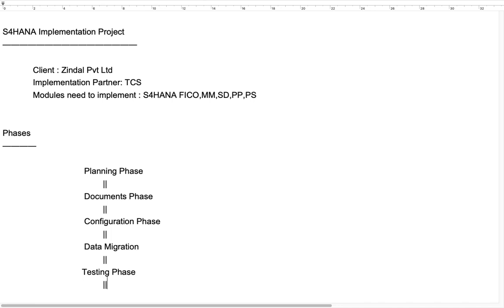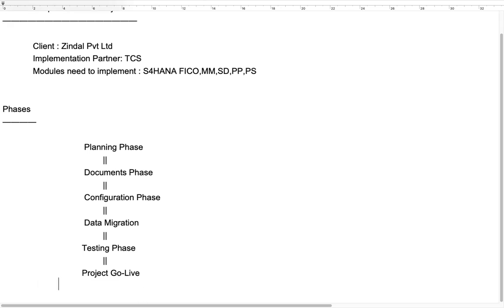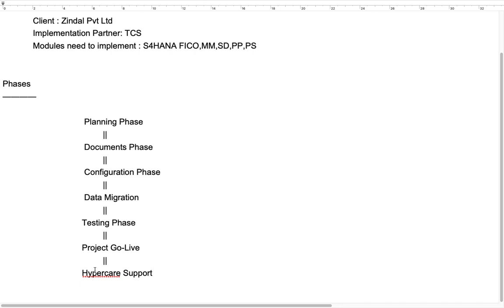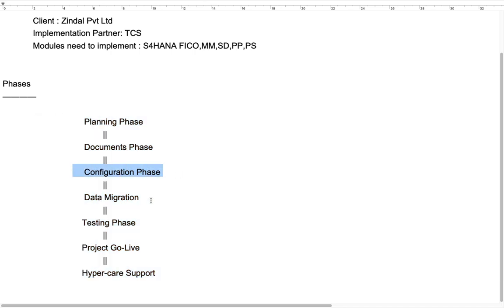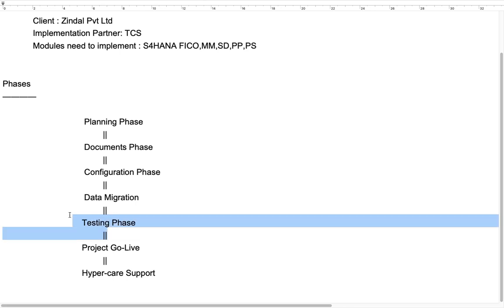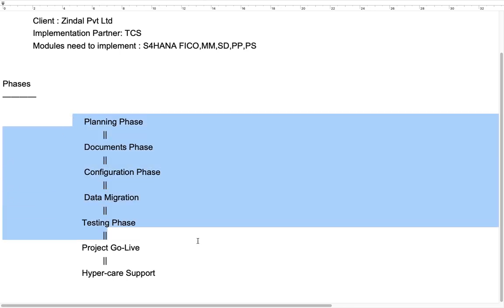Then project go live. Then hypercare support. See guys, so these are the phases we have. Okay, planning phase, document phase, configuration phase, data migration phase, testing phase. If these phases are completed, that means implementation is completed.